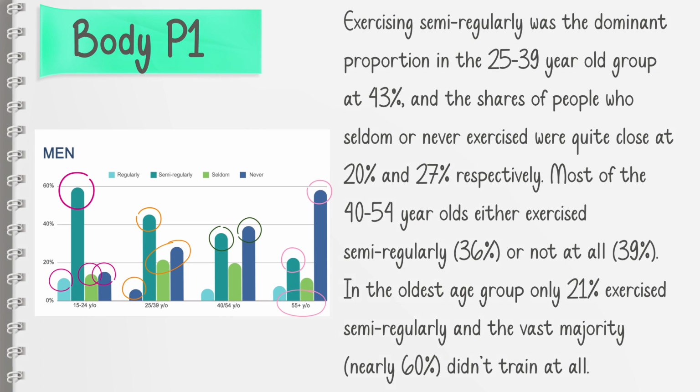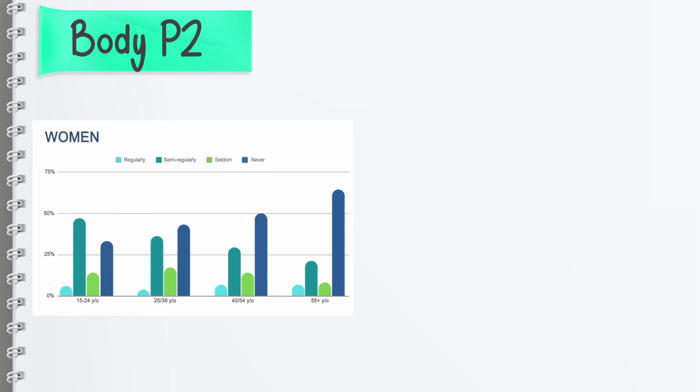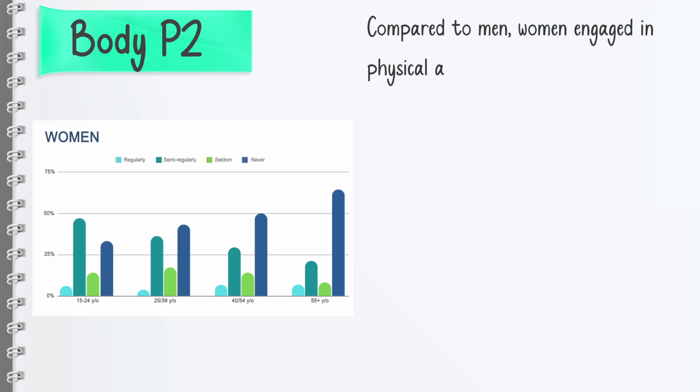Now, let's move on to our next paragraph, which is the second body paragraph, and we have to talk about women. Compared to men, women engaged in physical activity less. As you can see, it is less than men, right?